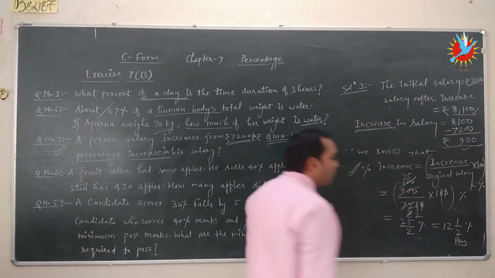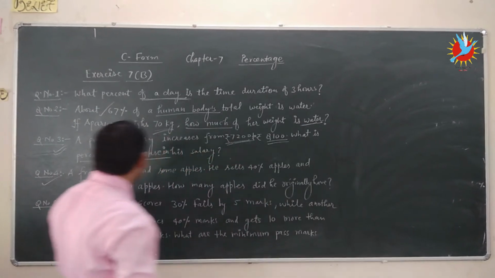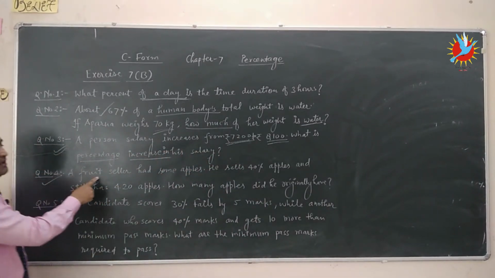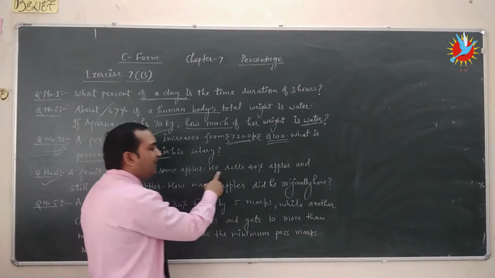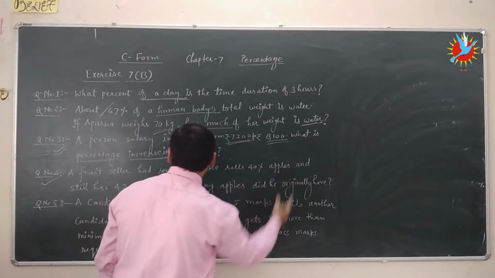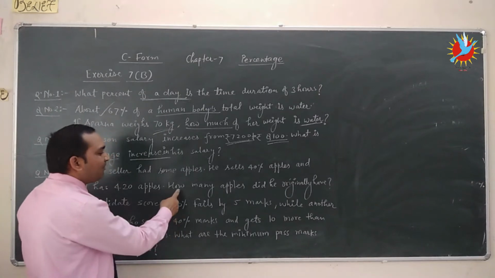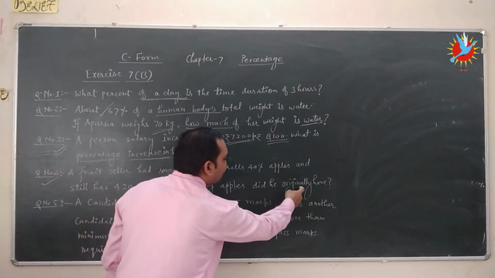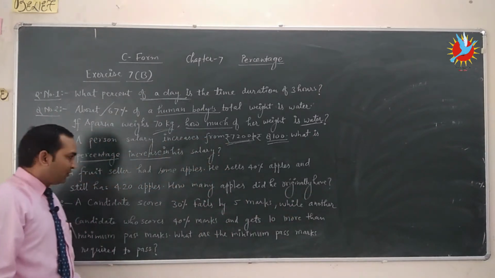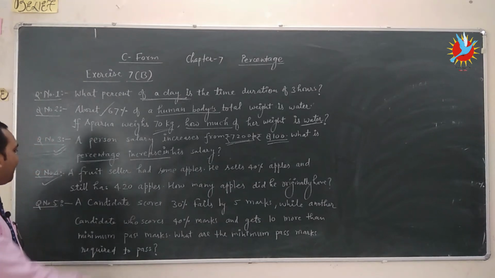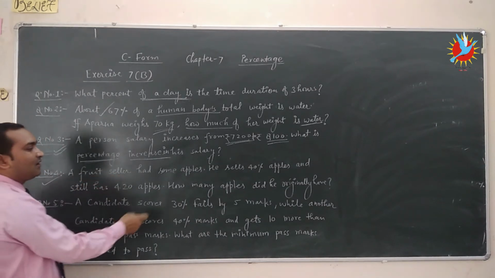In question number 4, given a fruit seller had some apples, he sells 40% apples and still has 420 apples. How many apples did he originally have? So in this question, a fruit seller had some apples.